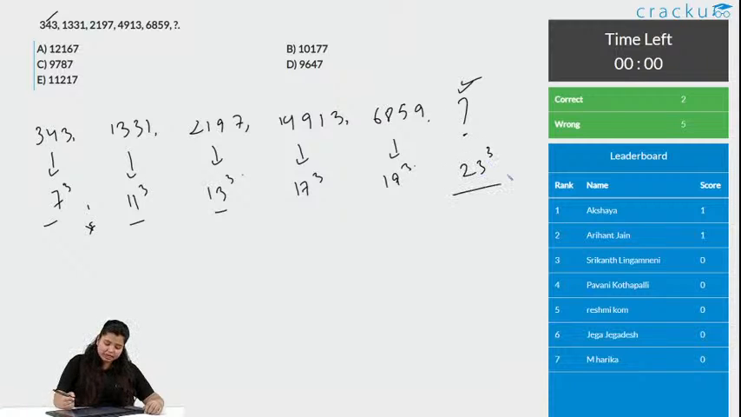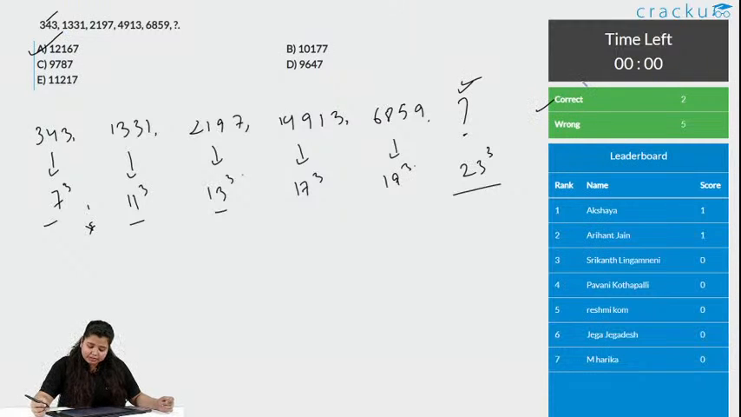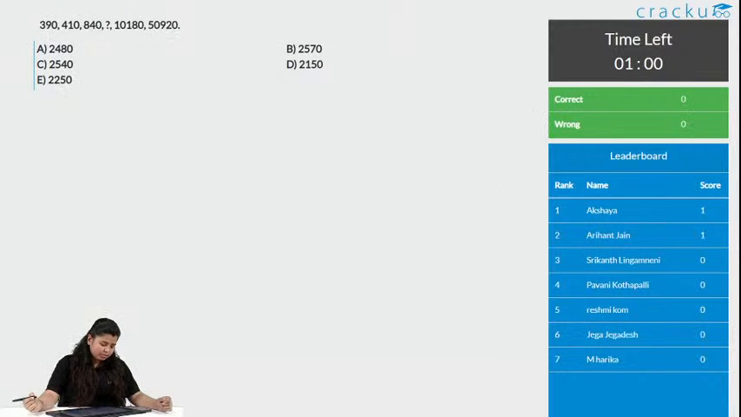And what is 23 cube? It is 12167. So the correct answer is option A, and 2 people got this correct. Chalo, let's go to the next question. Yeah, exactly, Aryan, this is cube of prime numbers.